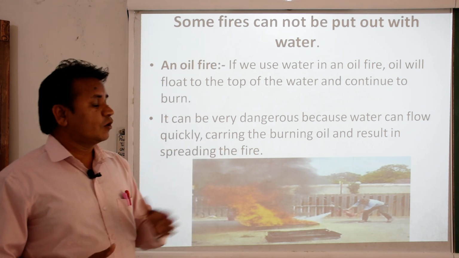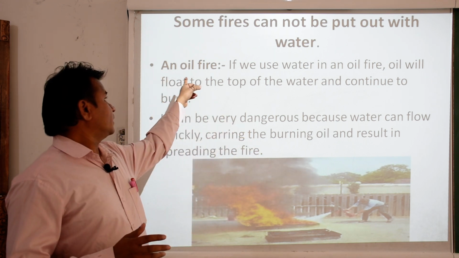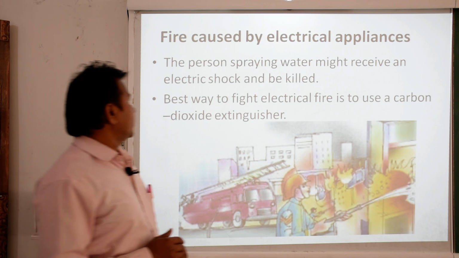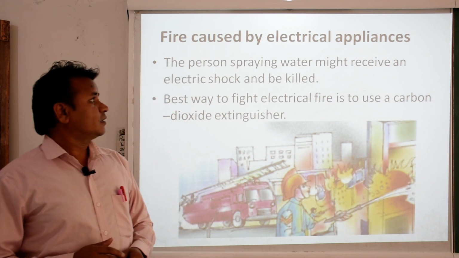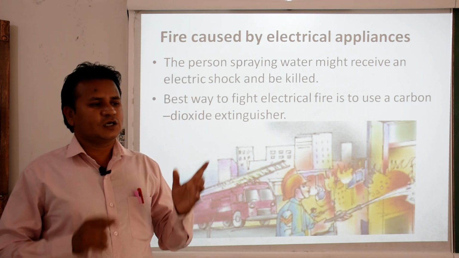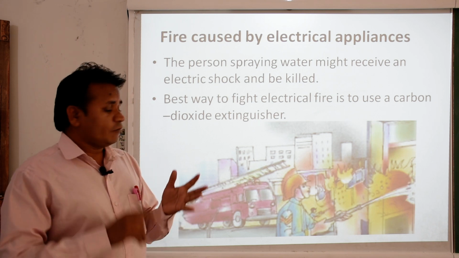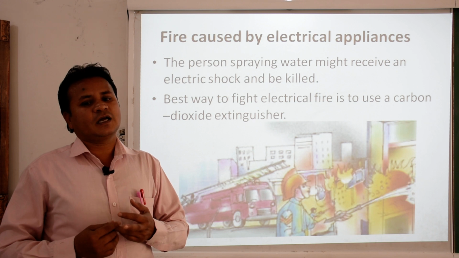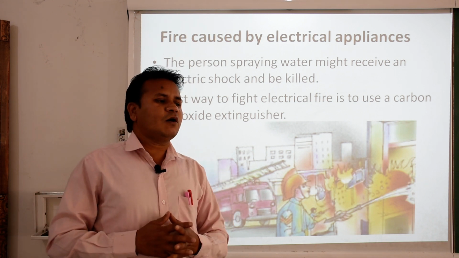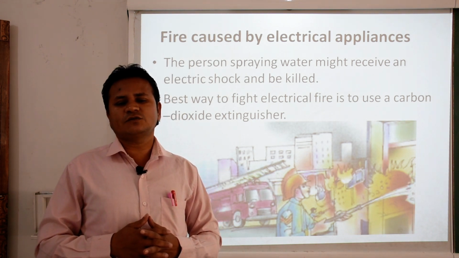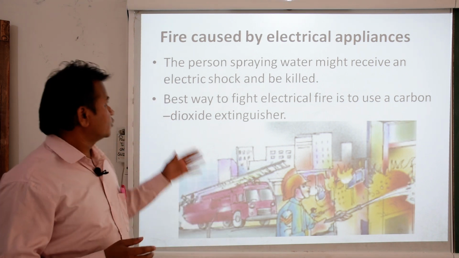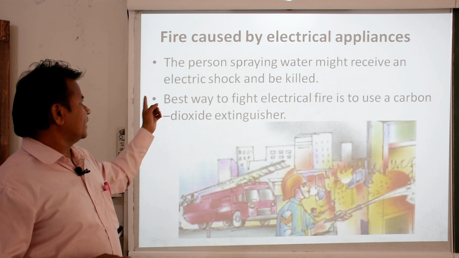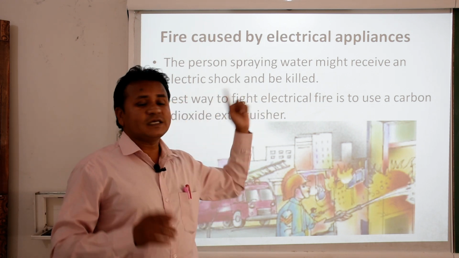We cannot pour water on an oil fire, and also on fires caused by electrical appliances. Now, oil fire is one case. Electrical appliances can also produce fire. During that time, what should we use and how? Let us see. The person spraying water might receive an electric shock and be killed.